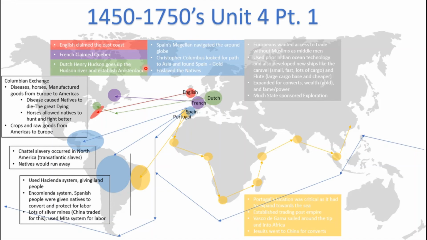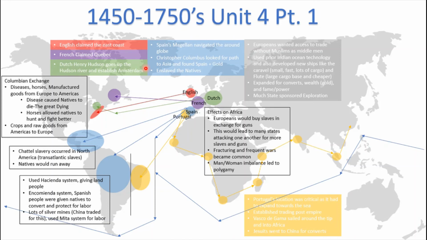Finally, crops and raw goods came from the Americas to Europe, such as corn, also leading to a great population boost. These crops also went to Africa, which we'll later learn, or actually we'll learn right now. When slavery was started, chattel slavery, where they took Africans and used them for labor in the Americas, the African population was on decline. However, these new crops and goods actually increased the African population. So chattel slavery occurred in North America. This is because the natives would run away, since they knew the land very well. So on the arrival of Africans, they would use Africans for labor, and this was very horrible, and they would treat them horribly.